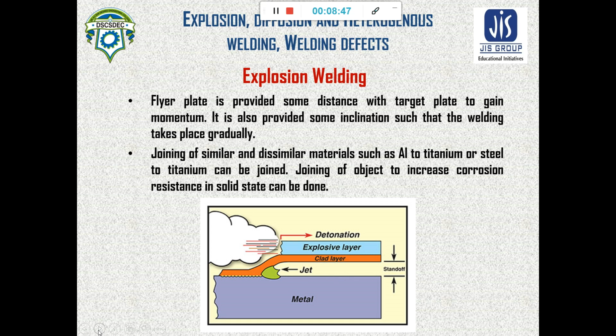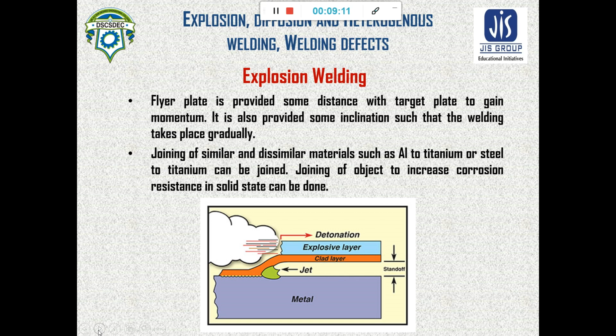Cladding means giving a coating over the base plate. But here is a catch: the coating is done without melting. If you paint a surface, that is a coating of paint, and that paint coating can very easily be withdrawn.